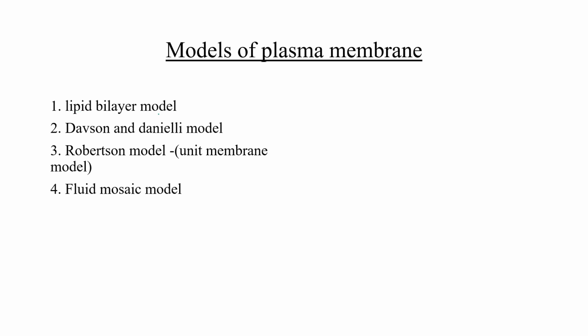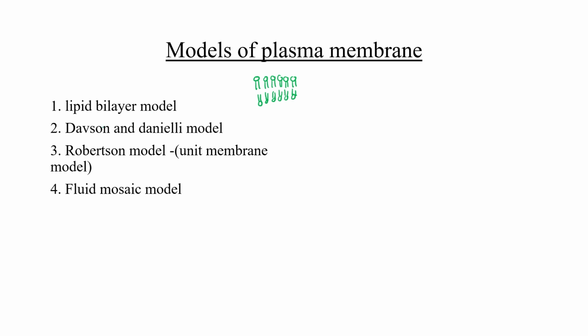According to this model, any type of plasma membrane is composed of a lipid bilayer. Say for example, this is one lipid layer and this one is another lipid layer. But this one is not accepted by the scientific community.